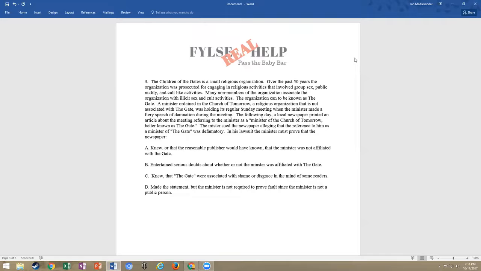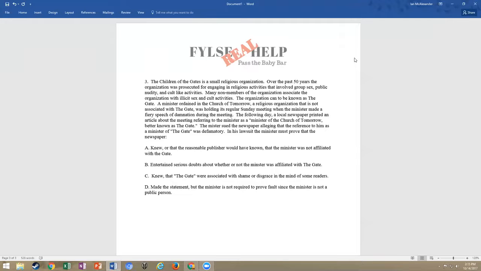If the newspaper knew the statement to be false, it has actual malice. Remember that New York malice. If the reasonable publisher would have known the statement to be false or didn't do its due diligence to see if it was false, then they acted negligently, right? So B is talking about that actual malice, and it's incorrect because a plaintiff who's not a public person is not required to show actual malice.